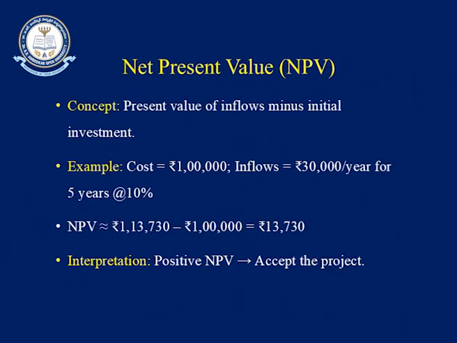How do you interpret this net present value? Any positive net present value you can go with, but if there are alternative projects in hand giving positive net present values, then you can rank them. The project with the highest NPV is given the top rank, the next highest the second rank, then the third, fourth, and fifth. So you rank the projects and select the one which gives the highest net present value.